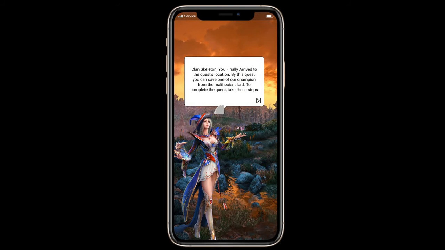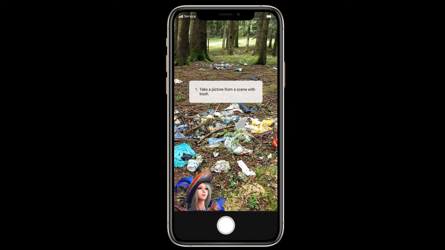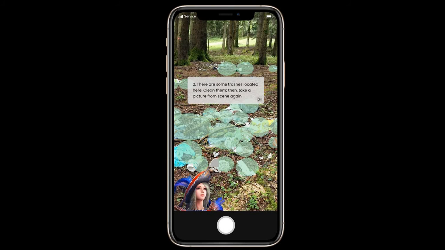After reaching the location, the user will see the instruction in the screen about the quest like this. The user needs to follow the steps and do the task shown in the screen to accomplish the quest. As shown here, users need to take a picture of the trashes and move forward.